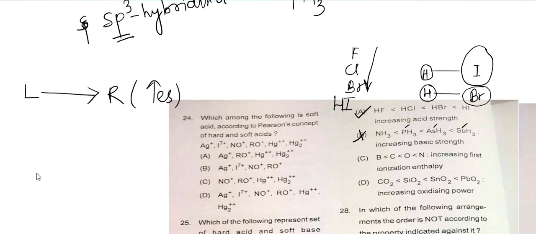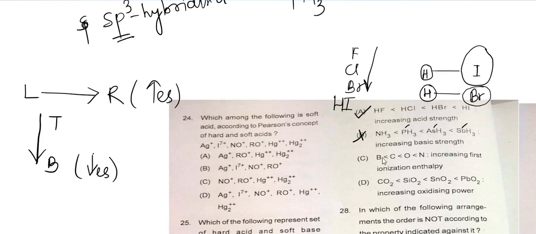And when you move from top to bottom, the ionization enthalpy decreases. When you go from left to right, ionization enthalpy increases, and when you move from top to bottom, it decreases, because size increases. It will require less energy to remove one electron from a larger atom.